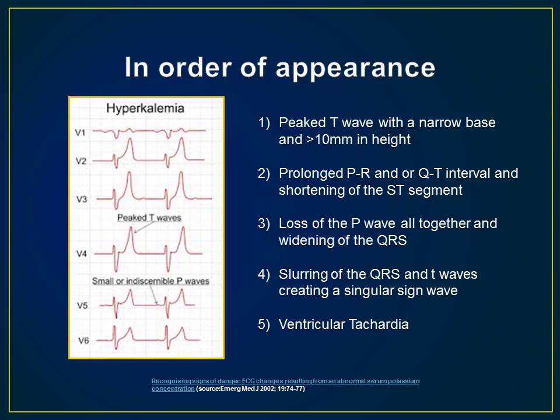It means that atrial activity is lost and the stage is set for ventricular tachycardia or fibrillation. It is usually seen at a level around 8 or 9 milliequivalents per liter. So pay attention to your ACLS H's and T's, one of which is hyperkalemia.